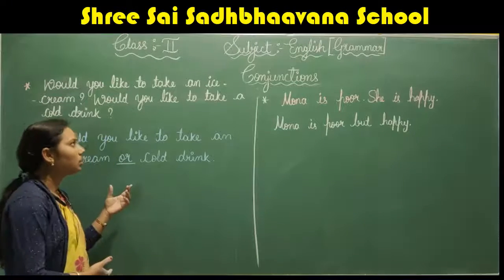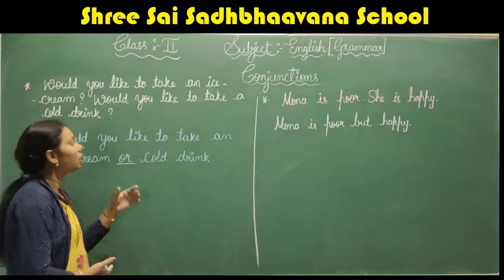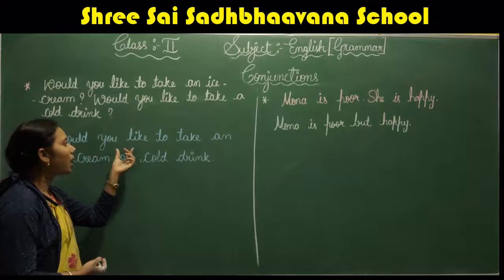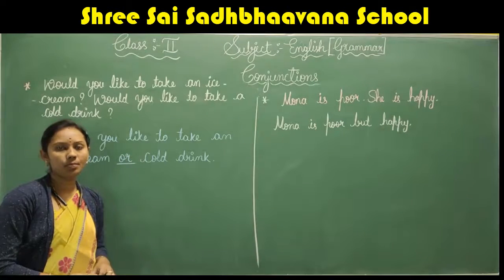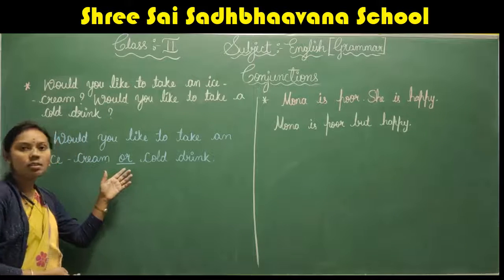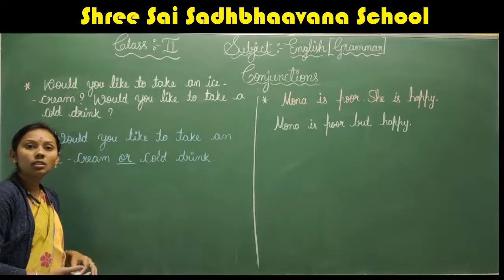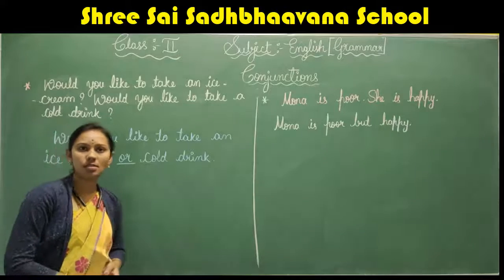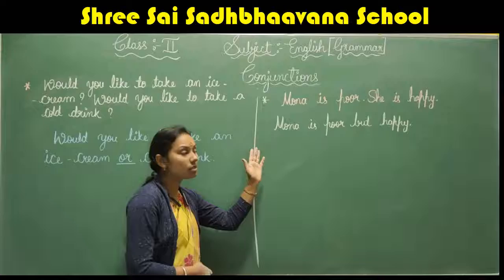So we can write the sentence by joining the word or: would you like to take an ice cream or cool drink? Understood? Here in this sentence, or is a conjunction used to join sentences when they are expressing the choice. Understood, children? Now let us see one more sentence.